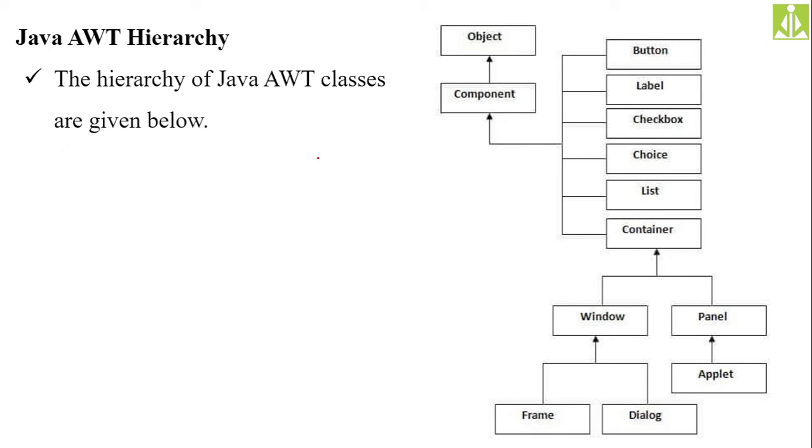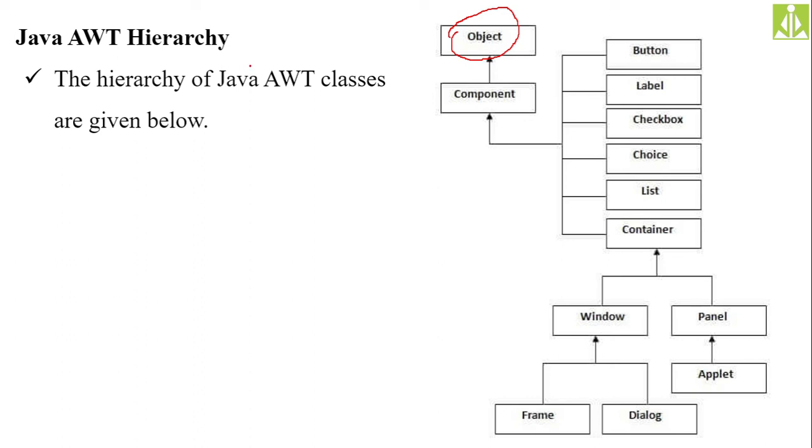First, we have the topmost class, or we can say the super class, the parent class of all the classes present in Java, which is nothing but the Object class. It is the super class to all the available classes, not only the classes related to AWT, not only util package, lang package, IO package, all the classes. Whatever class you take in Java, it will be a subclass of the Object class.